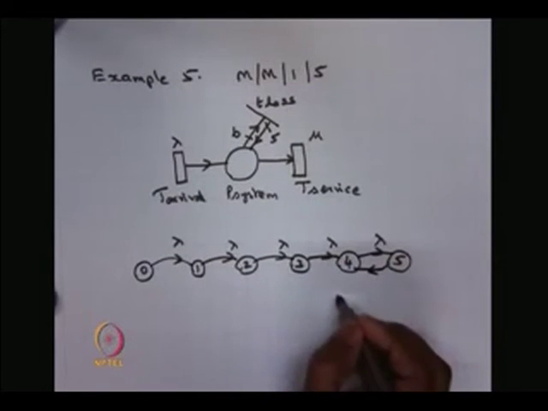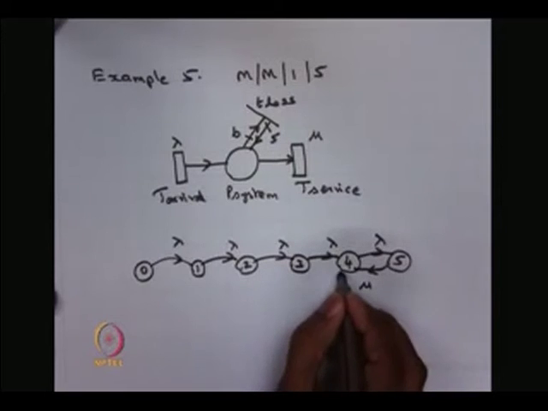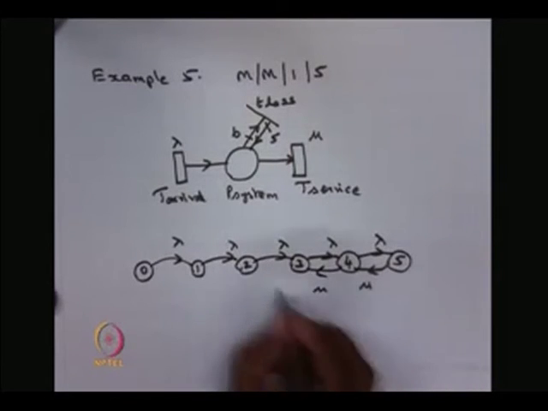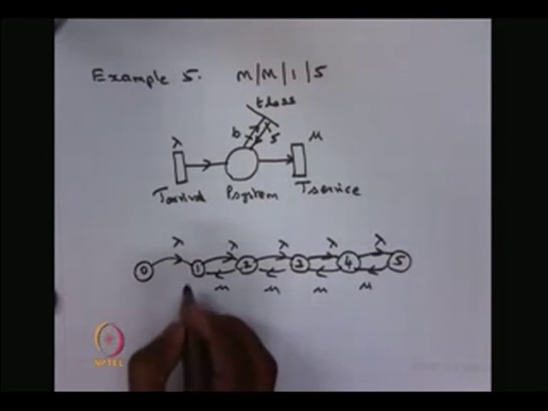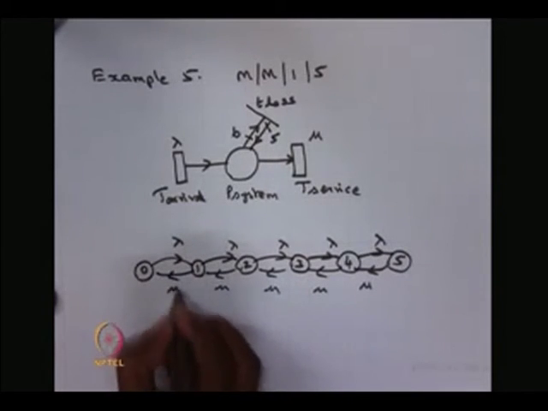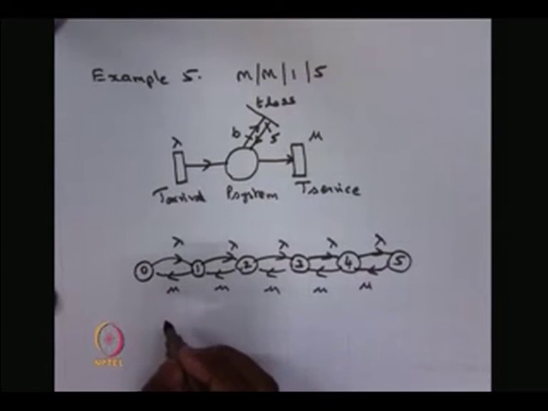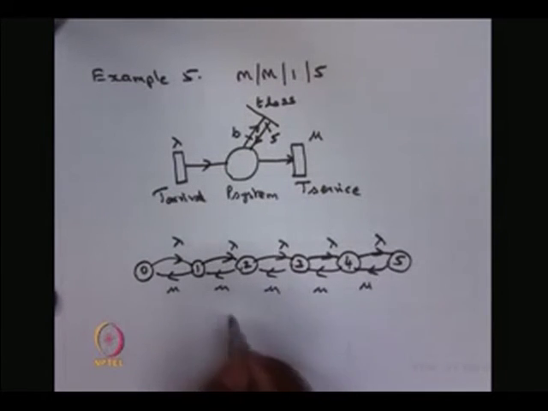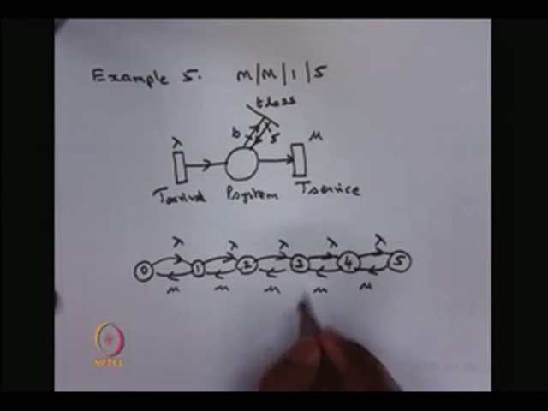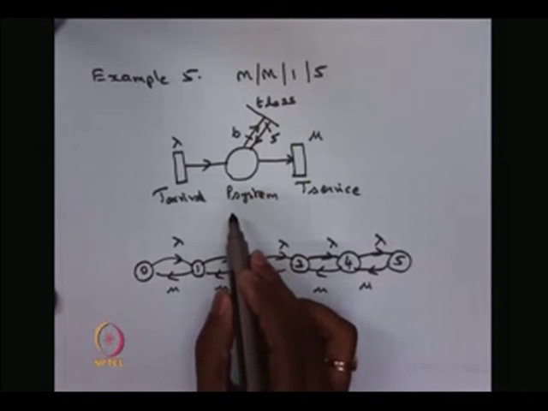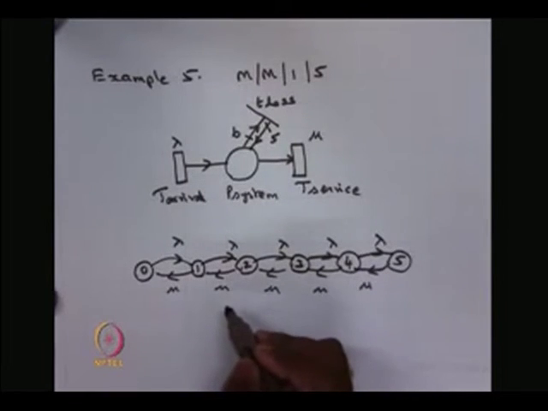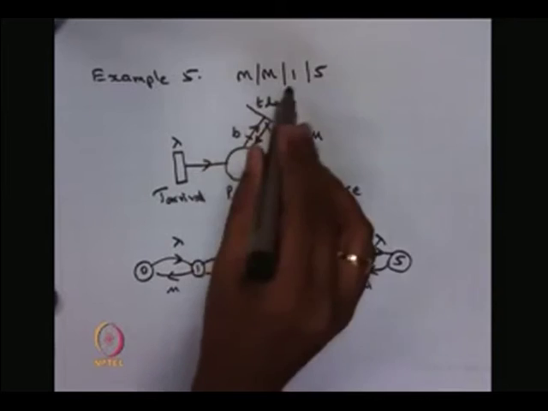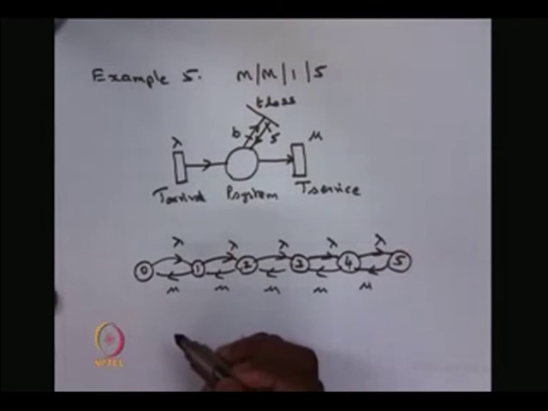Whereas 5 to 4, 4 to 3, 3 to 2, 2 to 1, 1 to 0, is the transition firing with the rate mu. So, this is the reachability graph for the above GSPN, and this is the same as the continuous time Markov chain of the M/M/1/5 queuing system.